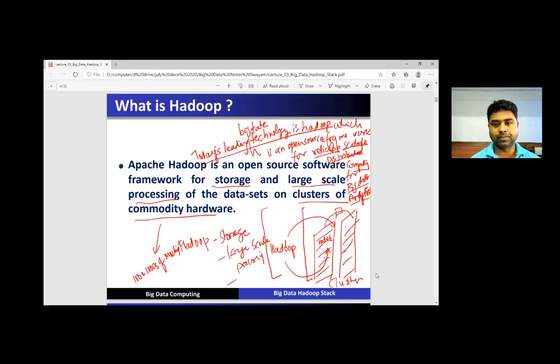What is Hadoop? Basically, Hadoop is a tool written in the Java language and provided by the Apache team.